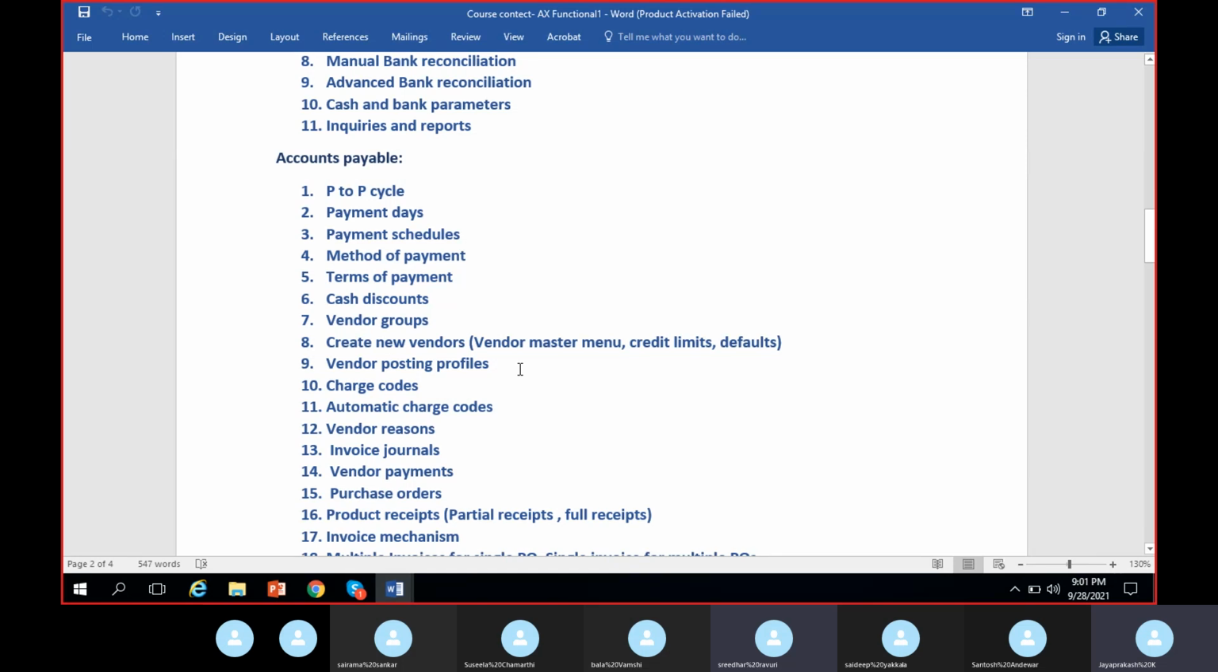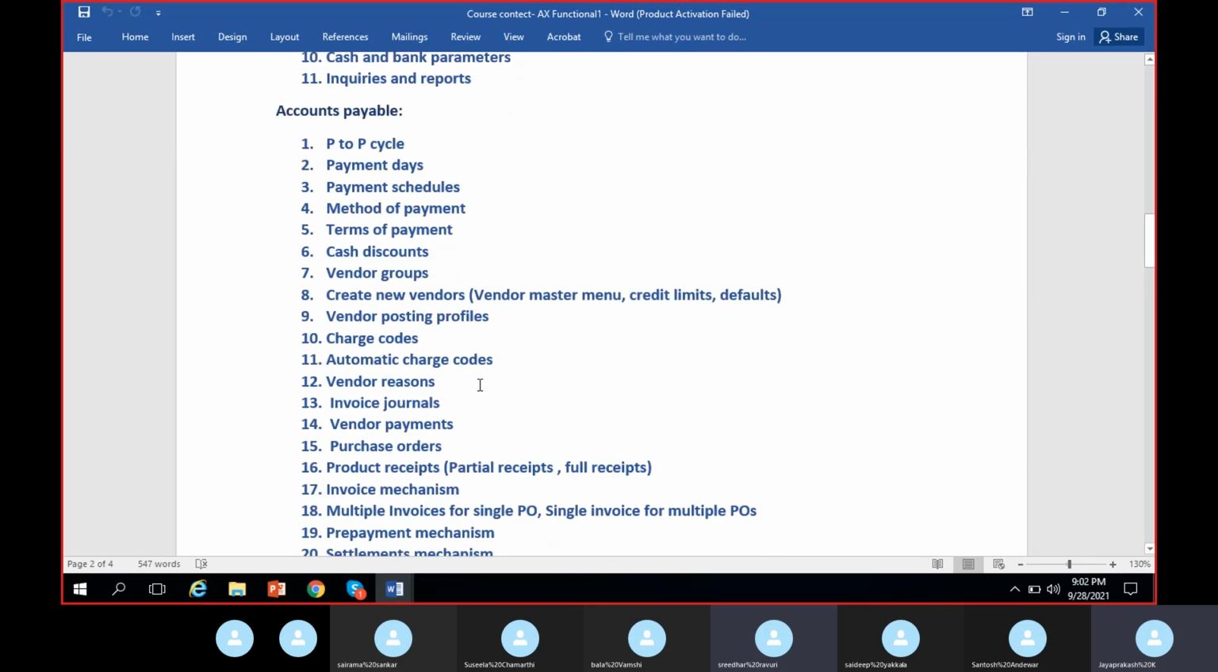Later we will go for some process activities. We'll go for invoice journals, vendor invoice journals, and vendor payments, and how to settle them. We'll see that. Again, after coming to the purchase order part, we'll go with charge code configuration because charge codes are mostly applied on purchase of goods only, purchase or sale of goods. We'll see that then. Okay.